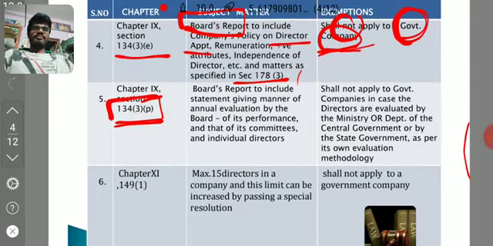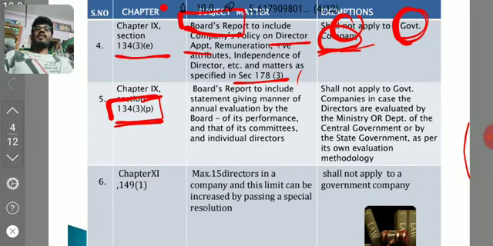Again, coming to our chapter 11, that is very important. From now the topic is very important. 149 subsection 1. If you remember 149 subsection 1, what is 149 subsection 1? Minimum directors, maximum directors. Yes, minimum directors in case of private company, 2 minimum directors; in case of public company, 3 minimum directors; maximum directors, 15 directors.